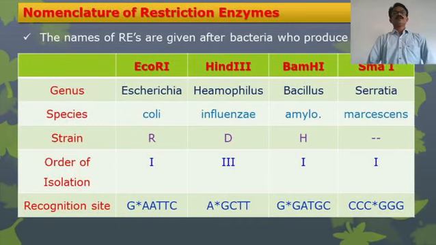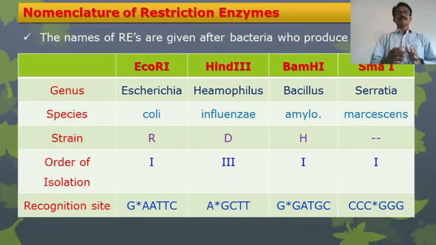Now coming towards the nomenclature, it is a very important aspect how these enzymes get their names. As per the International Union of Biochemists, it is given as a 3-letter name first: the first letter indicates genus, the second indicates species, the third indicates strain.